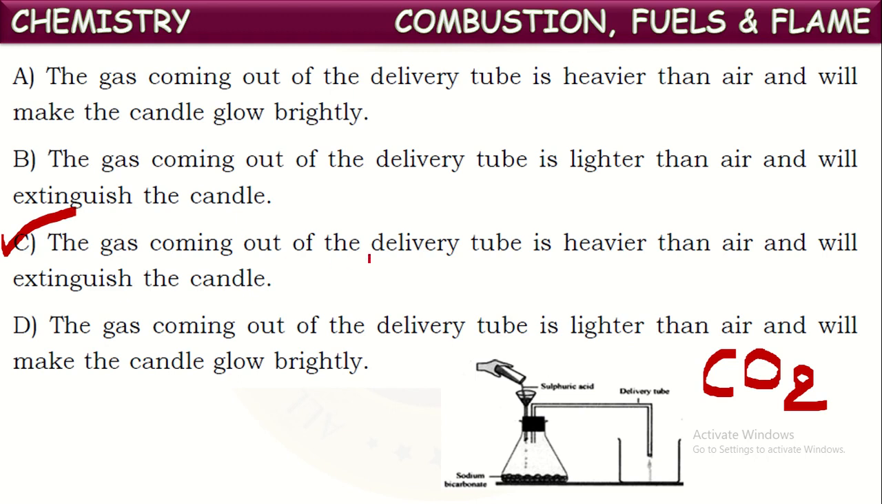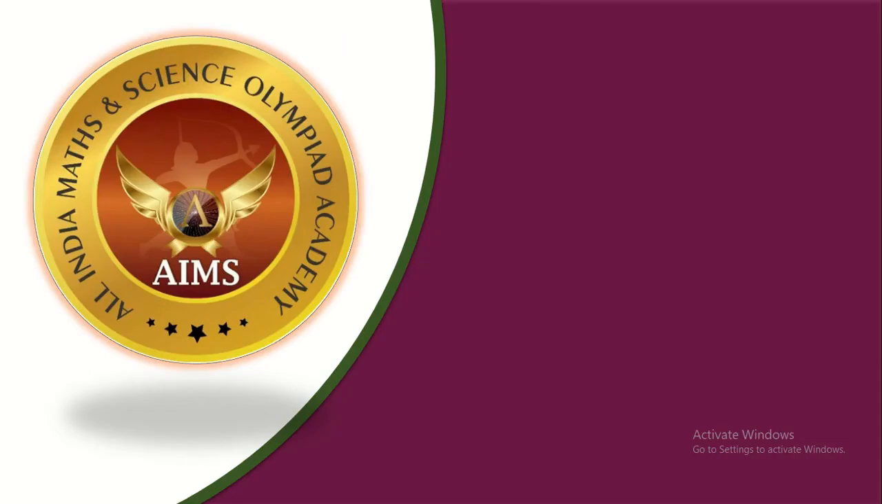The gas coming out of the delivery tube is heavier than air and will extinguish the candle flame because the gas coming out of the delivery tube is carbon dioxide. It is heavier so it comes down, and it is a non-supporter of combustion. It immediately extinguishes the candle flame. Okay, that is correct. That is about the level 2 practice sheet on the chapter combustion, fuels and flame.